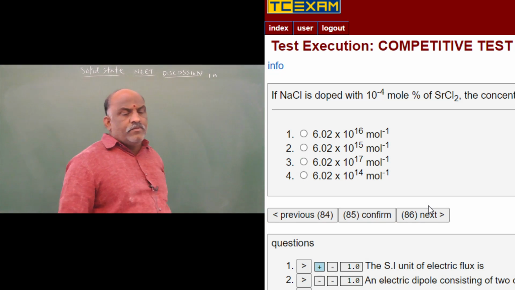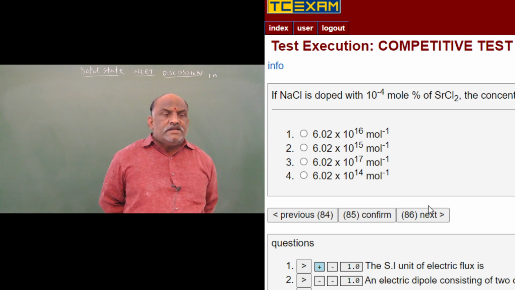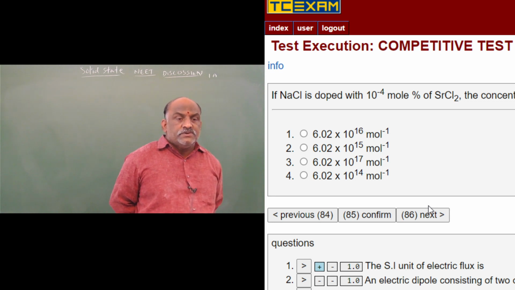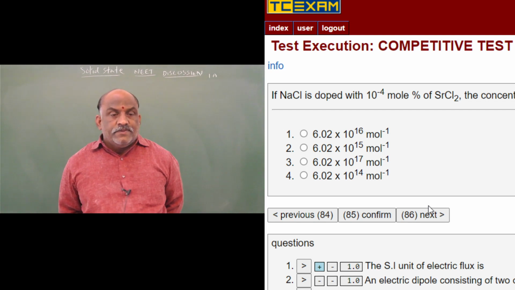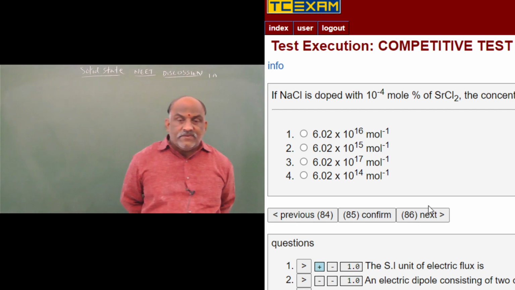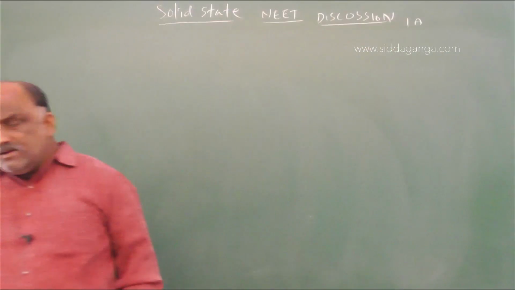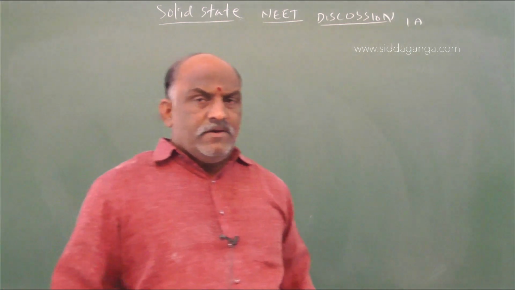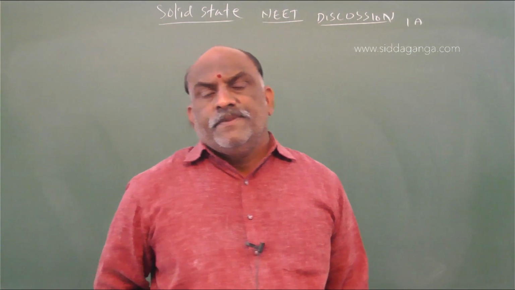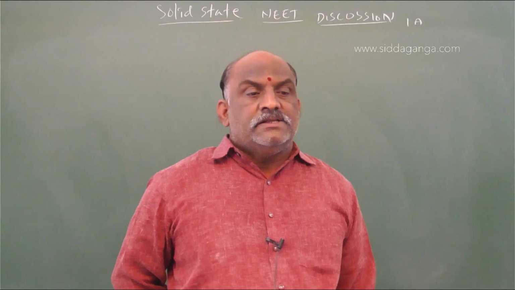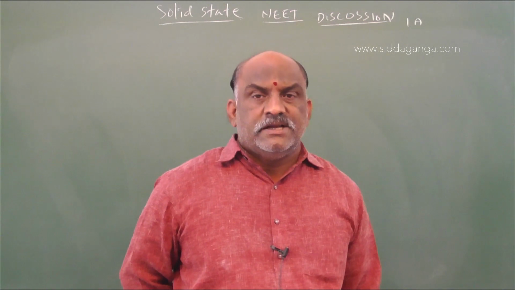This is important. It is also a textbook question, an NCERT question. If NaCl is doped with 10 power minus 4 mole percentage of SrCl2, the concentration of cation vacancies will be what? Here, in this example, a percentage is given. Already one more example was given based on this, that is calcium chloride versus silver bromide. It is SrCl2 versus sodium chloride. Each Sr2 plus creates cation vacancies in place of 2 Na plus ions.